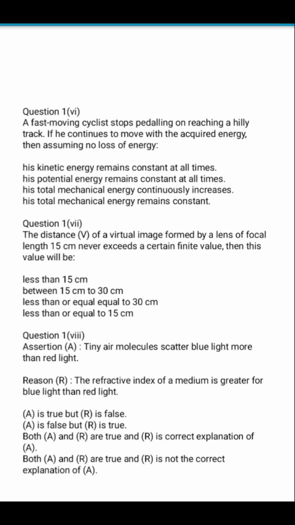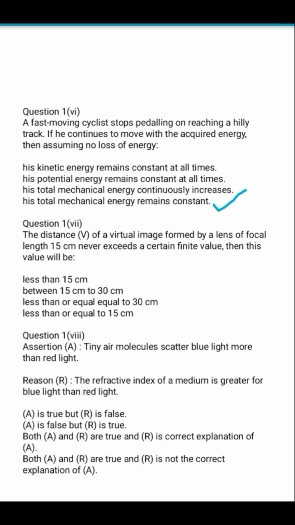So what happens in any kind of motion? You have studied in chapter number 2 that the total mechanical energy of the system will always remain conserved. That is, the sum total of kinetic energy and potential energy is constant at every point of the motion. And this is possible in case of a roller coaster, in case of the motion of a pendulum, in case of motion of any object which is thrown against gravity or which is falling towards gravity. So the correct option over here will be that the total mechanical energy remains constant. So without thinking much, in any kind of motion, when one energy is converting into another, especially if it is talking about potential and kinetic energy, this would always be the answer.